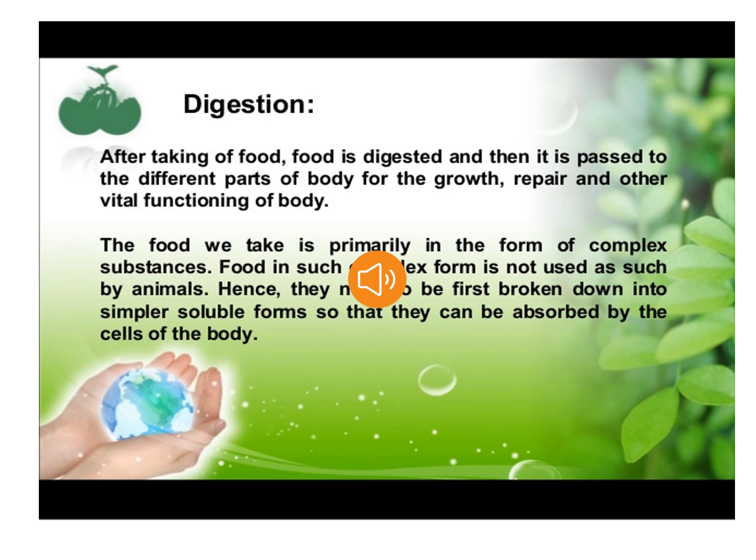Let's study how digestion takes place in human bodies. First of all, food is taken into our body, that is ingestion. We take in food inside our body through our mouth. Then the food goes to the next stage, that is digestion. Now, digestion starts from our mouth, but the food has to be broken down into smaller pieces because food is a very complex substance that needs to be converted into smaller pieces. For this process, we have teeth in the mouth, which help to convert our complex food material into a soluble form that can be absorbed by the cells of our body.